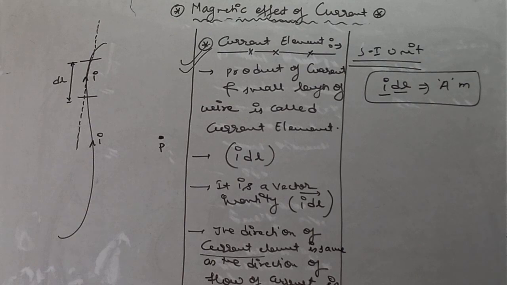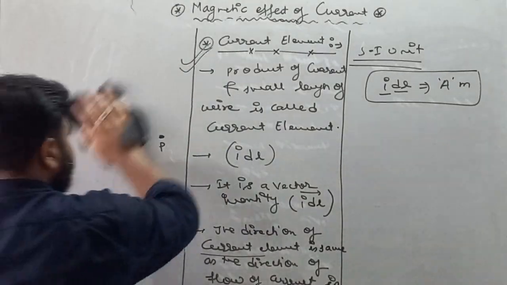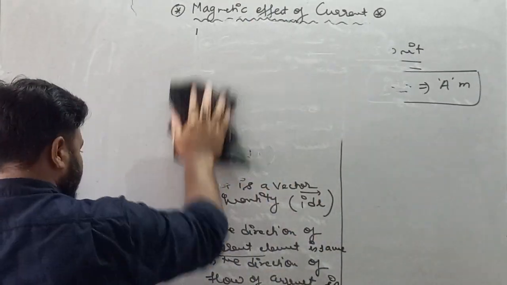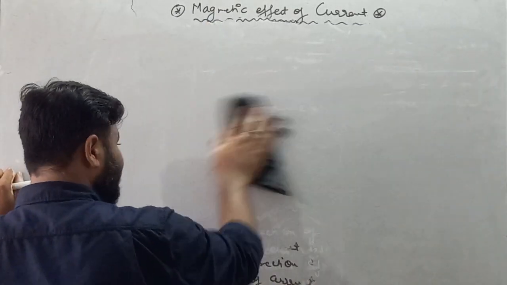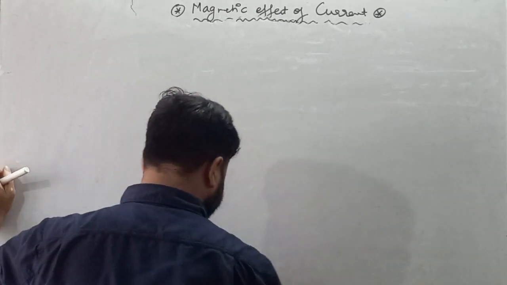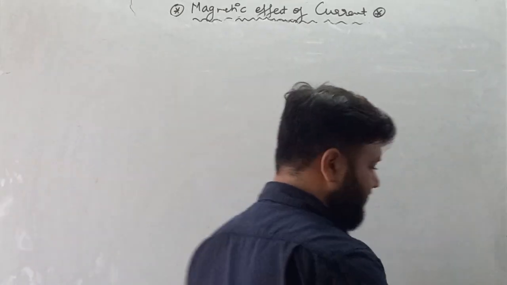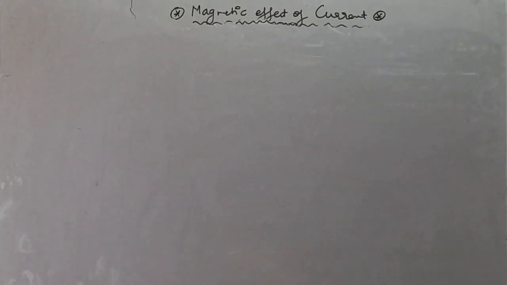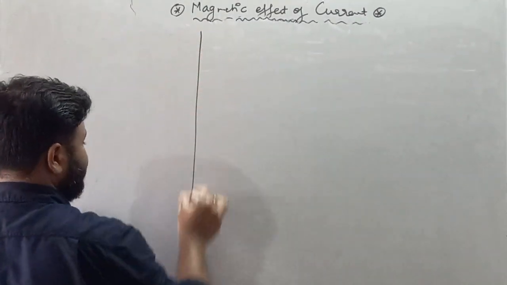Now we'll move forward and discuss Biot-Savart's law. Check out what actually Biot-Savart's law is. Biot-Savart gave the law with the help of the current element, and we must be aware that the magnetic field due to the whole conductor is not given by Biot-Savart's law. Biot-Savart's law can give the magnetic field due to a small length of current carrying conductor, and a small length of current carrying conductor is also called a current element. So what does Biot-Savart say? Look at this.